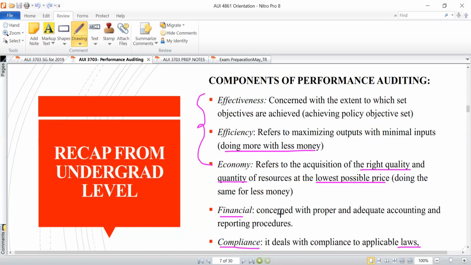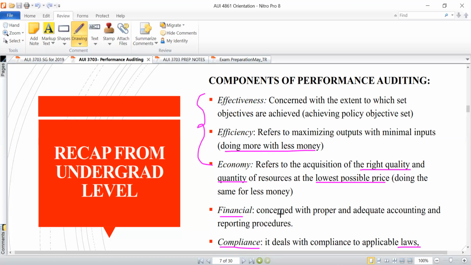And what that is mainly concerned with is really the financial systems, but not necessarily the annual financial statements. So our evaluations when it comes to financial audits is the adequacy of the financial systems that the organization is using to generate or to report on the financials.